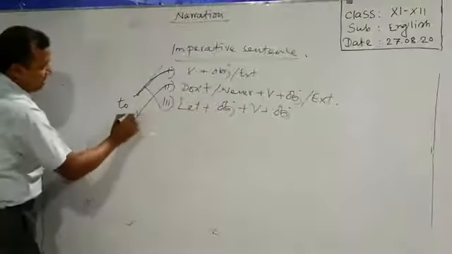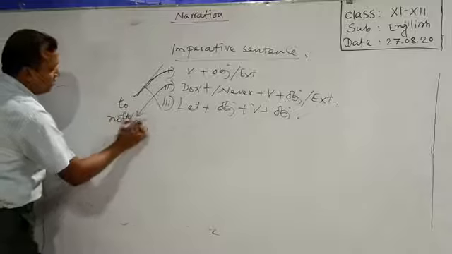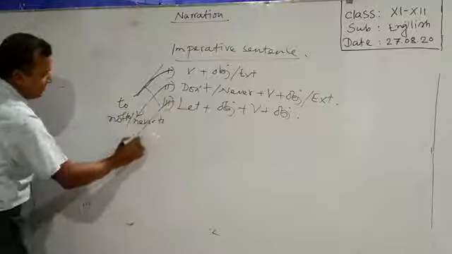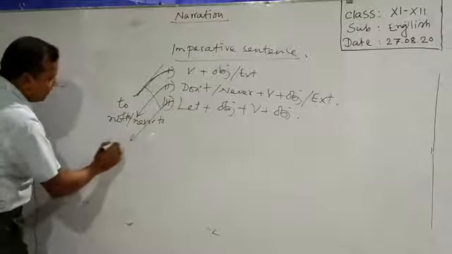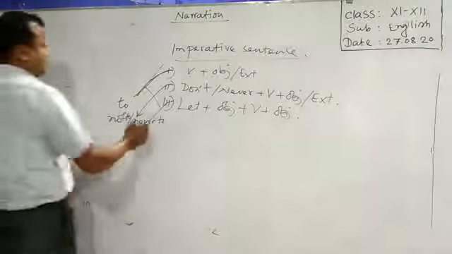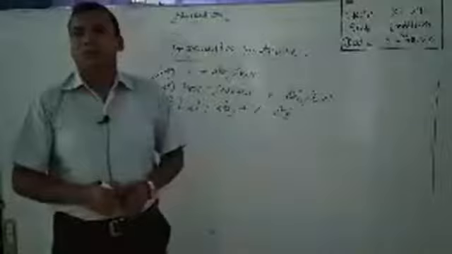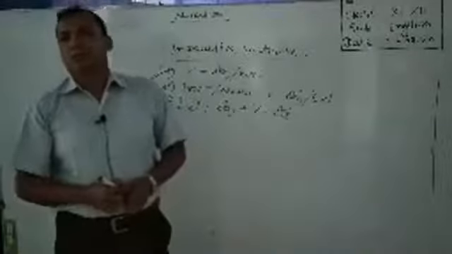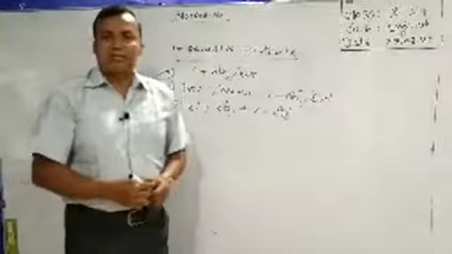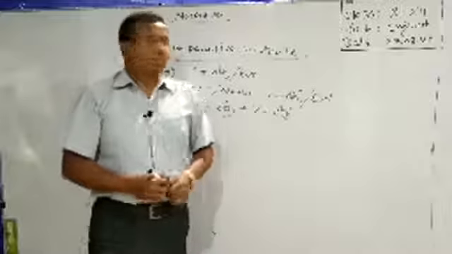And in this case, not to or never to. And in the case of let, what you have to do? That. Okay. So these are the connectors that are used to turn the direct speech of imperative sentence into indirect tone.